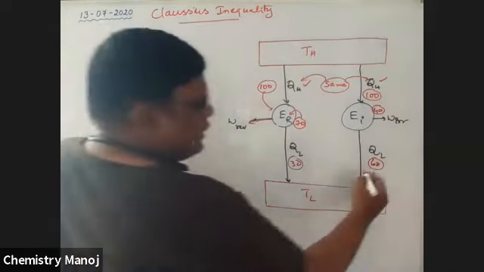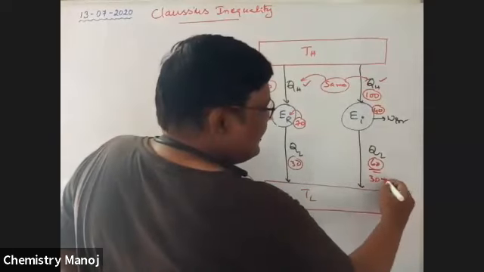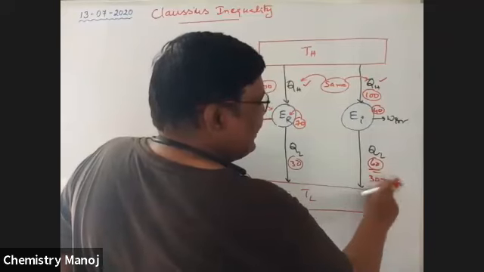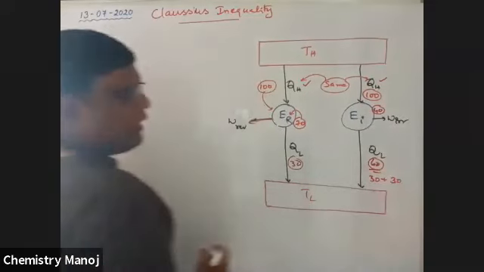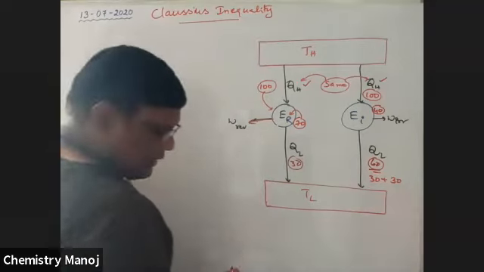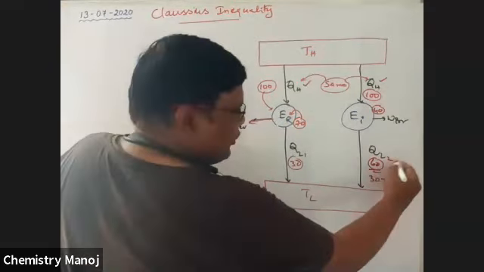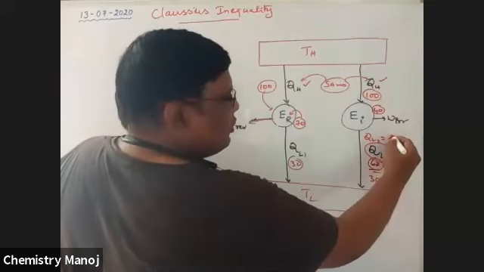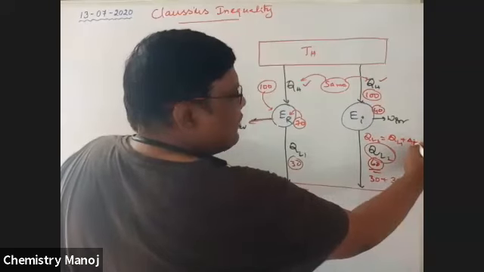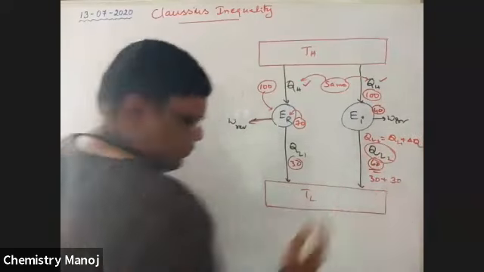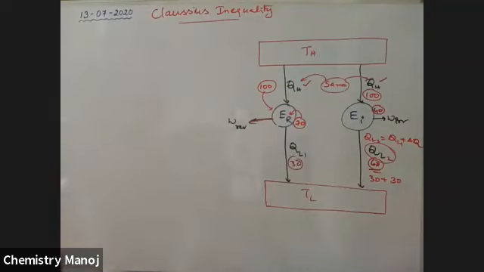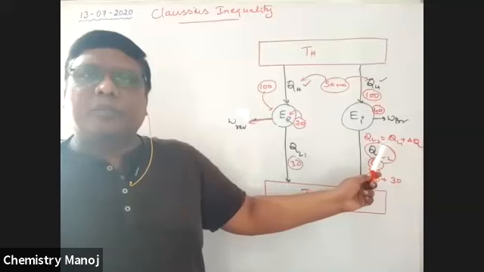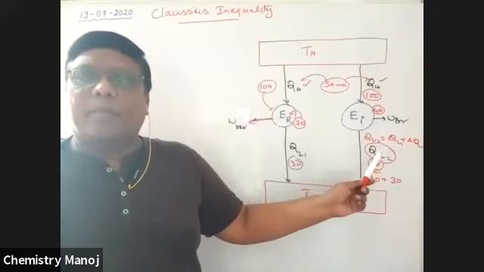Now this 60 is nothing but the earlier value plus the difference value, that is delta E, and that is 30 plus 30. So this is taken as QL1, and this is QL2. Here QL2 is equal to QL1 plus the difference of energy. Is this point clear, my dear boys? Tell me.